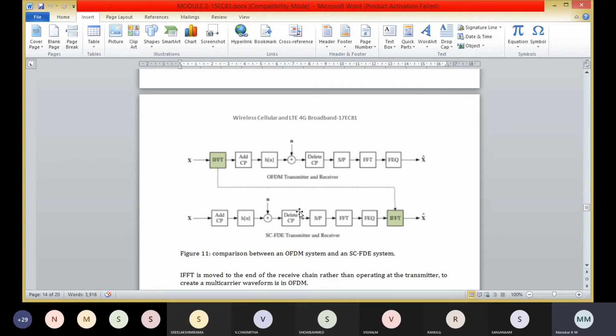Because of the application of the cyclic prefix, the received signal appears to be circularly convolved, that is y of n is equal to x of n circular convolution with h of n plus w of n, where w of n is the noise. Therefore the FFT of y of n is Y of m equal to H of m times X of m plus W of m.